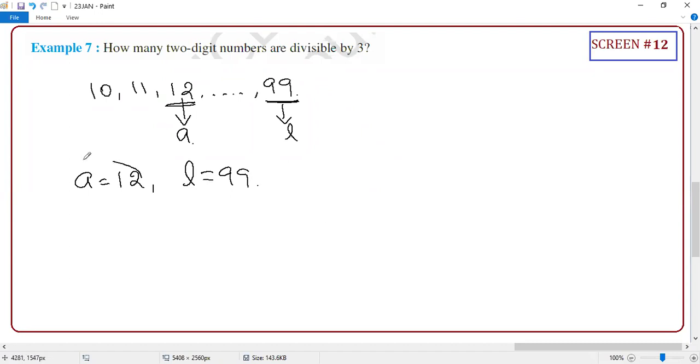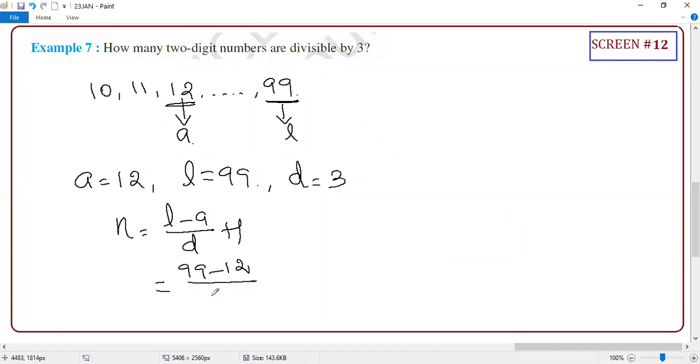You should know what is your first term, what is your last term, what is common difference, guys. It's nothing to worry. What number you are dividing, that is your d. 3. So the number divisible will become d. What is the next number? 15, na? So what is the difference? 15 minus 12, 3. So which means a, l, d all are ready. Guys, how many number of terms? Which formula you will use? n equal to (l minus a) by d plus 1. So last term minus first term by d plus 1. Yes or no? Guys, simplify and let me know the answer.